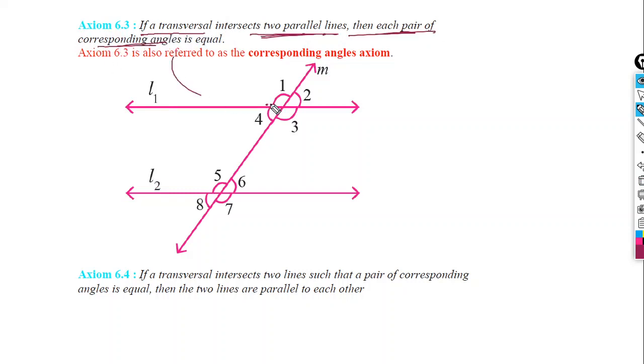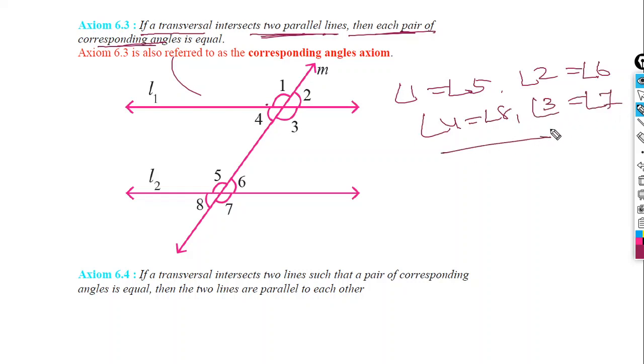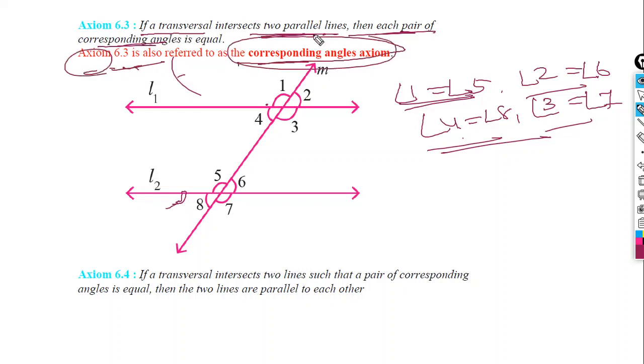Who are the corresponding angles? Angle 1 is equal to angle 5. Similarly, angle 2 equals angle 6. Angle 4 is equal to angle 8. And angle 3 is equal to angle 7. Okay, because they are the pairs of corresponding angles. This axiom is also called the corresponding angle axiom. You remember it. Its name is corresponding angle axiom.